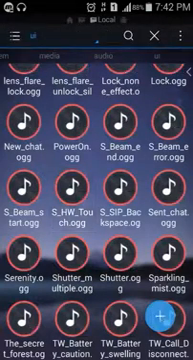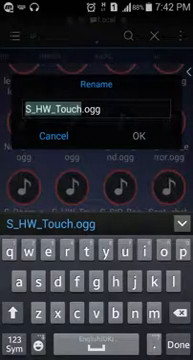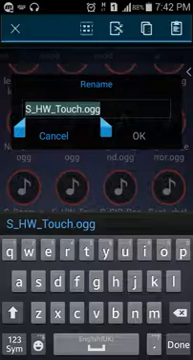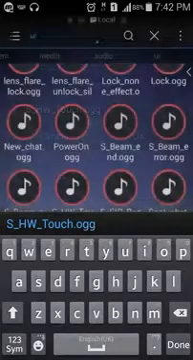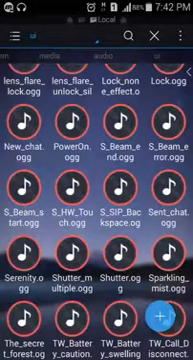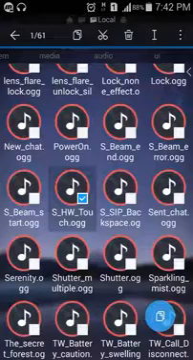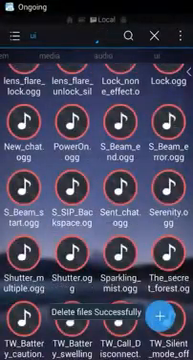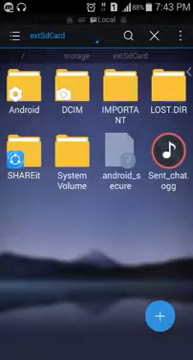Now I will click on the rename button, but we don't want to rename this. What we have to do is select all, and then click on this button so that it shows copy to clipboard. Okay, we don't want to do anything. What we have to do is delete this one. Deleted. Now we will go to the external SD card where we have copied that one.